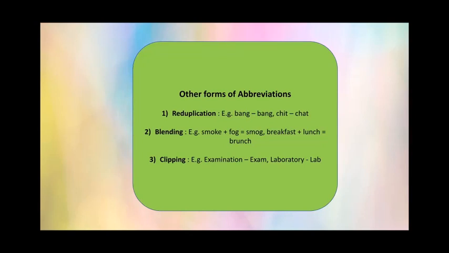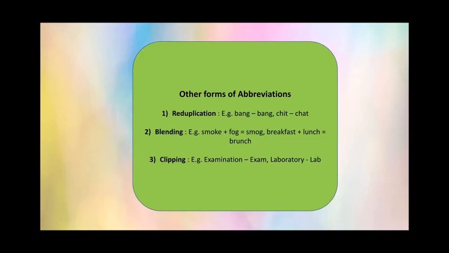The same word is being repeated. This is mostly used in songs, in poems, or in lullabies for small children so that they can sing along. So bang bang, then there is chit chat. A little bit of change is made in chit and chat, whereas bang bang is similar.